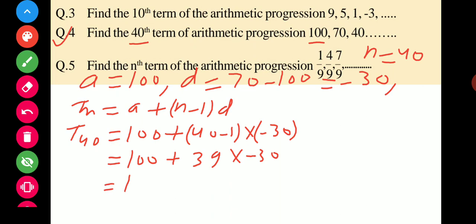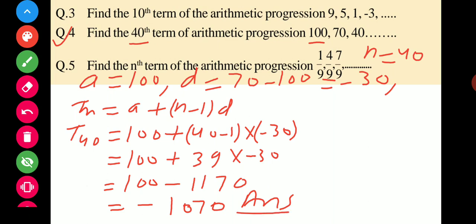It is 100 plus, it becomes minus. Now multiply to each other. 3 nines are 27, that is 7, 2 carry, it is 11. So after subtracting, we get minus 1070, and that is your answer. You can do it easily.